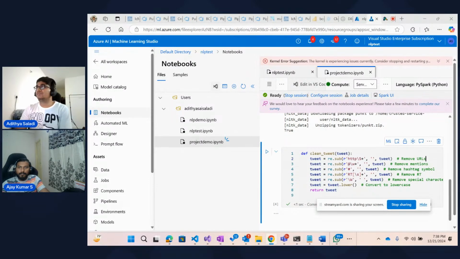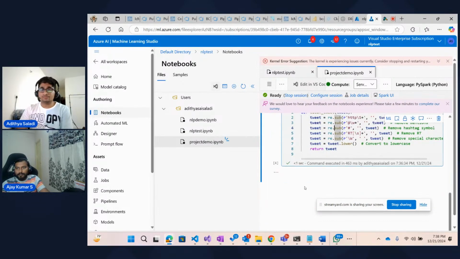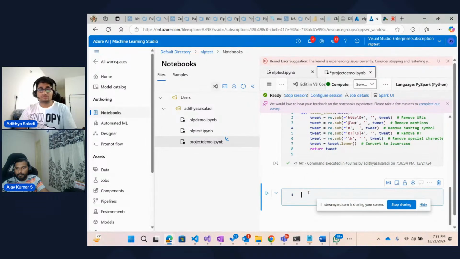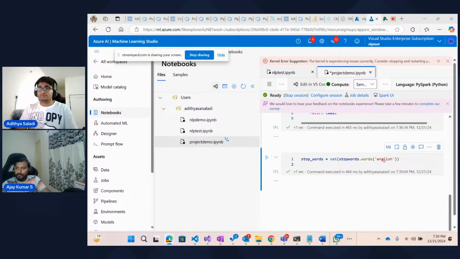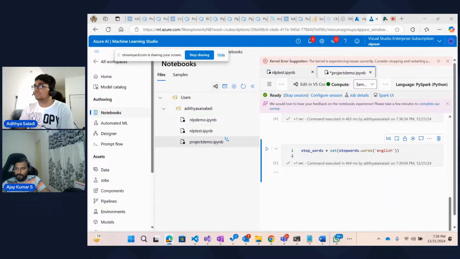And then the next step would be to remove the stop words as part of pre-processing. So let me get that code. Let me execute this. So this is executed. Let me scroll up a little. Yep. So this creates a common set of English words to be removed from text during the pre-processing, and we are also mentioning the language name as English, right?